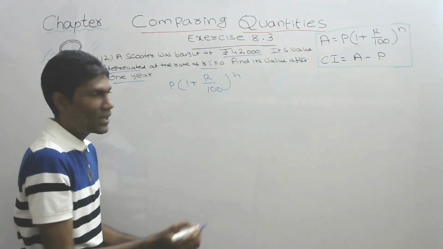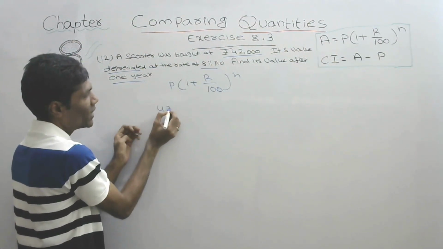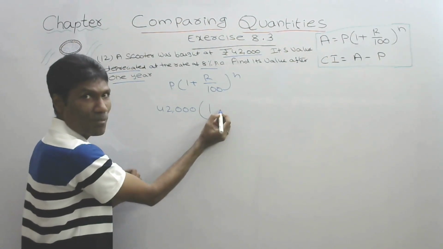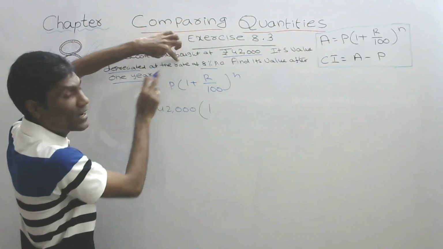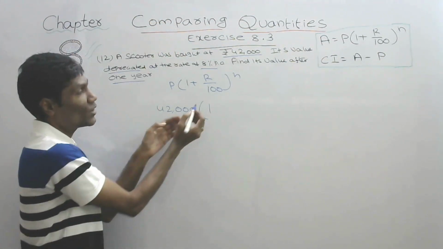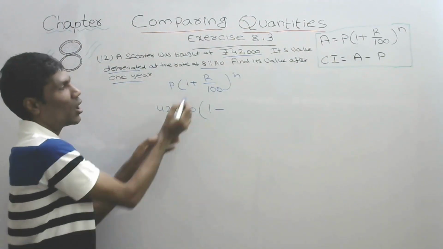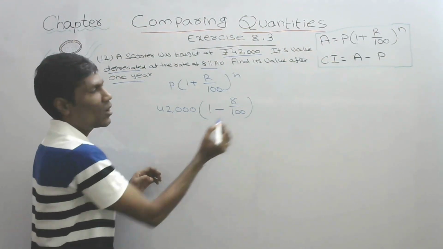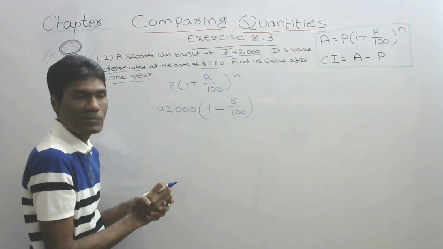In the same way, initially the value is 42,000, 1 minus, because the value is depreciated. So instead of taking plus, we will take minus. How much is it? 8 by 100. How many years? He said only 1 year, so it will be only 1.